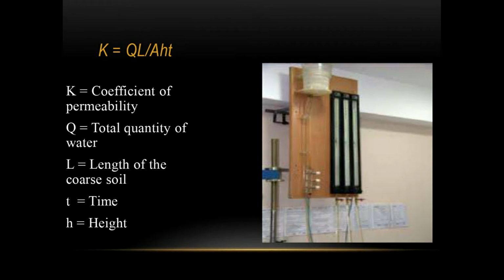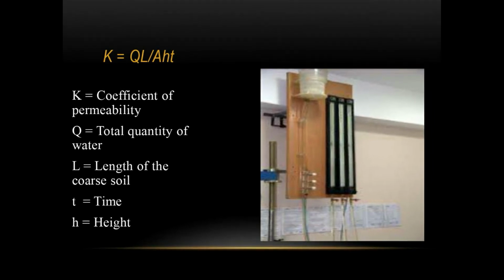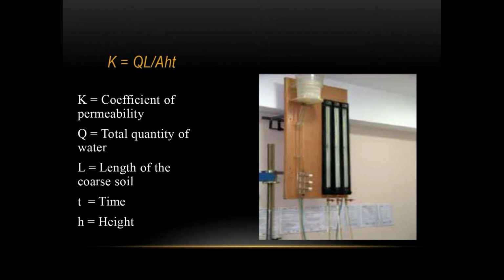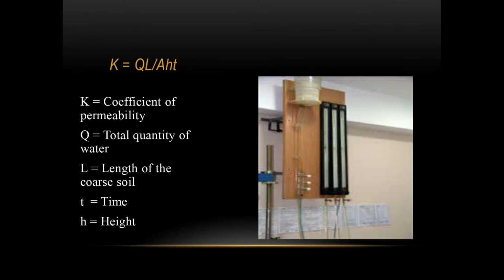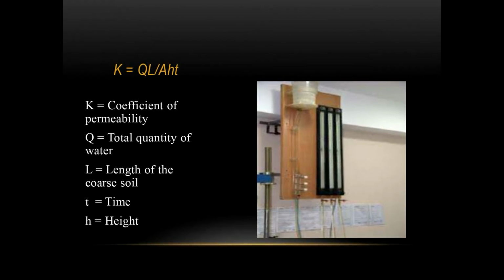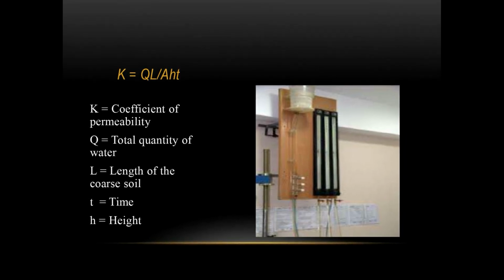Now we see the equation. K is equal to QL upon AHT. Here K stands for coefficient of permeability. Q stands for total quantity of water. L stands for length of coarse soil. T stands for time and H stands for height.